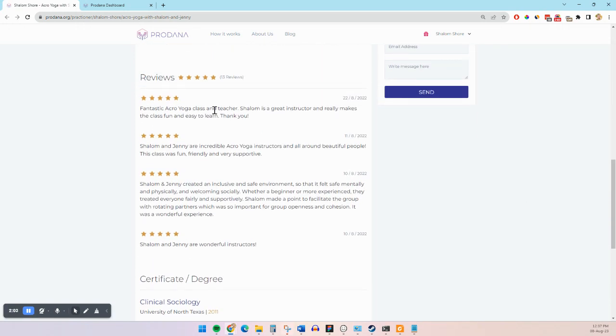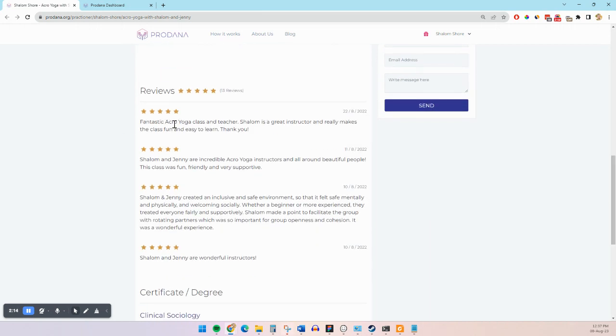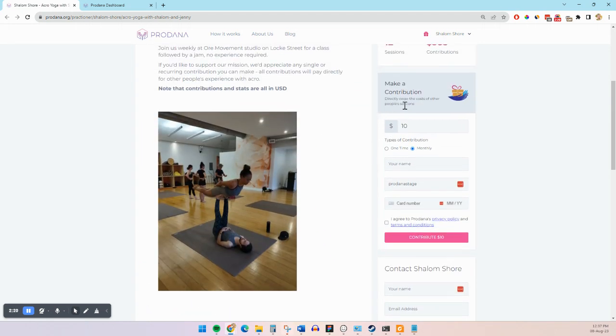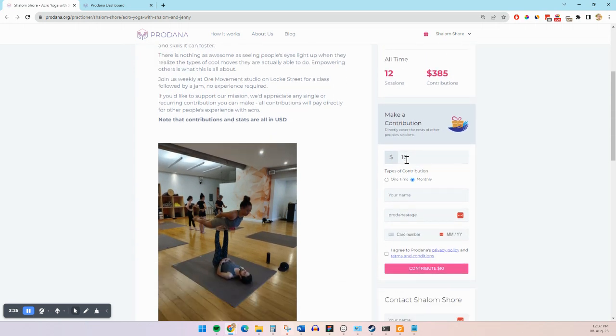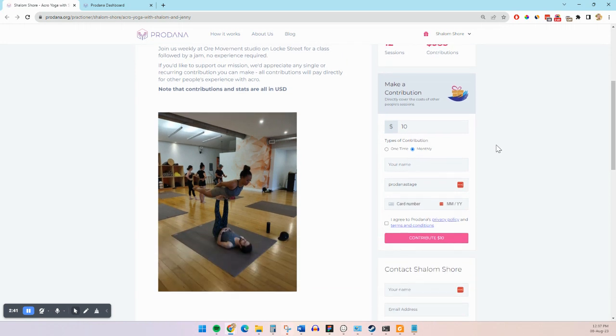Now, in addition to just confirming it, Alex gets prompted to do two additional things. They get prompted to leave a review, and it's an anonymous review, but it helps keep track of the impact that the money is having, right? So this $385 becomes $375, and it collects another review. So that $10 bought another review, as it were. And then they also get prompted to give an optional contribution. There's a session value, and they get prompted to contribute some amount, either recurring or one time, to pay it forward. Because after all, their session was paid for from the $385 that were raised from other people. They too can make a contribution for future people in future sessions. So that is their experience. That is the option over there.